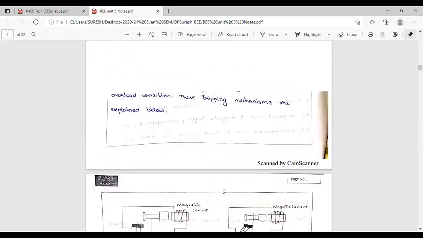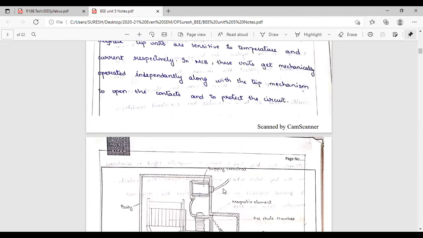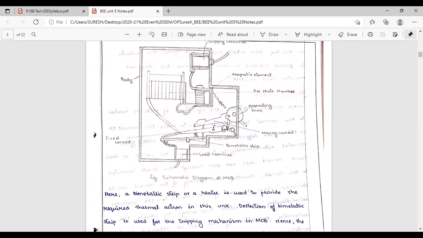But what is the circuit diagram? In the exam, you have to draw this circuit diagram. This is the bimetallic, bimetal, two metals. This is one metal, this is another metal, the bimetallic strip. This is the fixed contact. This is the moving contact.